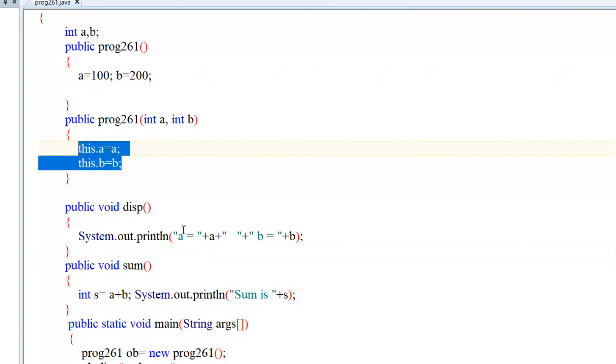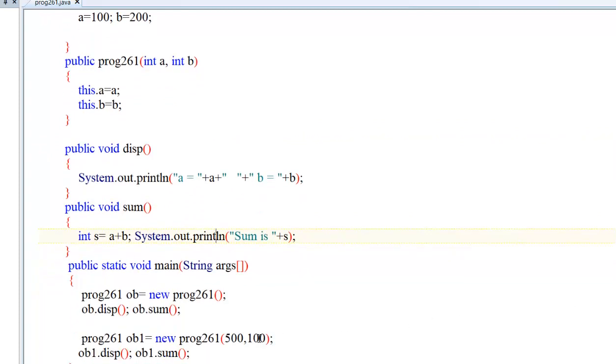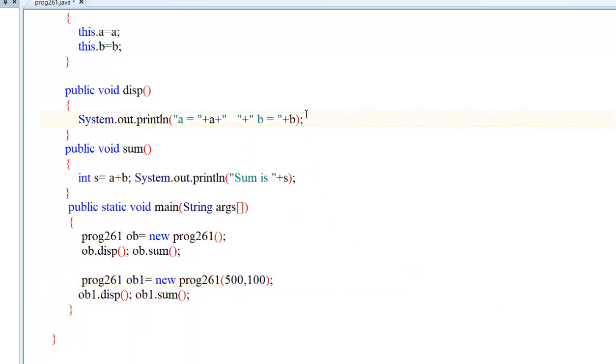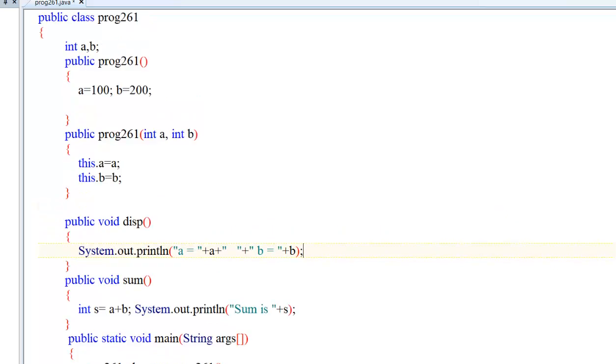The default value we can use anywhere within this program, right? So like this we can use the Scanner class to input more values. Using the Scanner class we can input values, so that default values can be passed. Do you understand? Like this we can work with the constructor. So the main purpose of a constructor is to initialize default values.